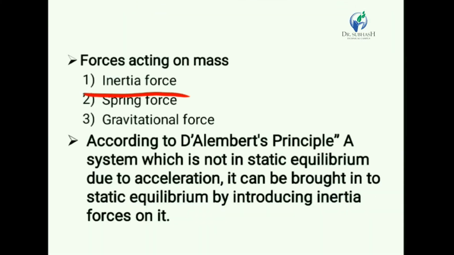The first one is the inertia force, which is always in the opposite direction to the motion of the body. The second one is the spring force, which is also acting in the opposite direction to the motion of the body. The spring force is equal to K times displacement. The third one is the gravitational force, which always acts in the downward direction and is equal to m into g, that means mass into gravitational acceleration.